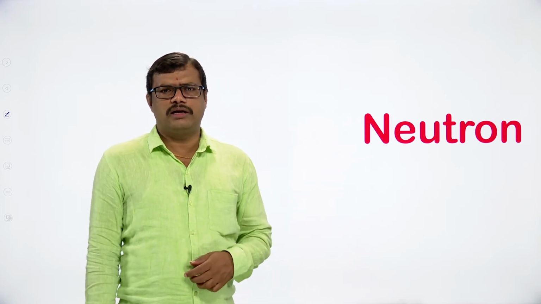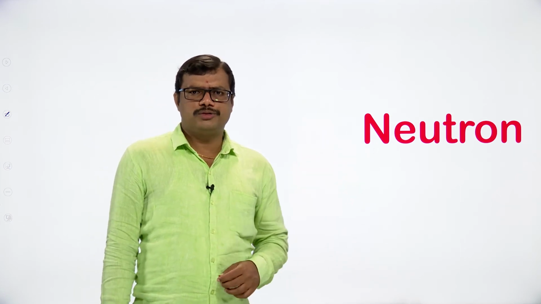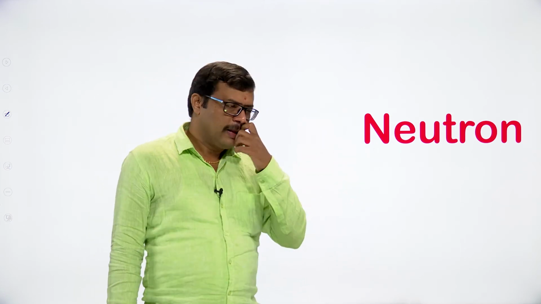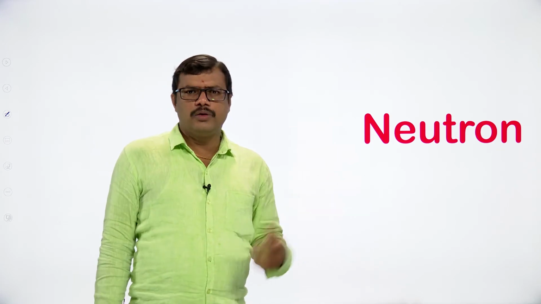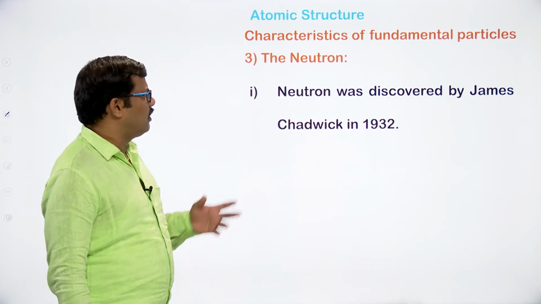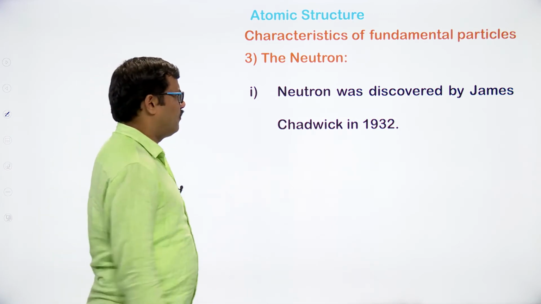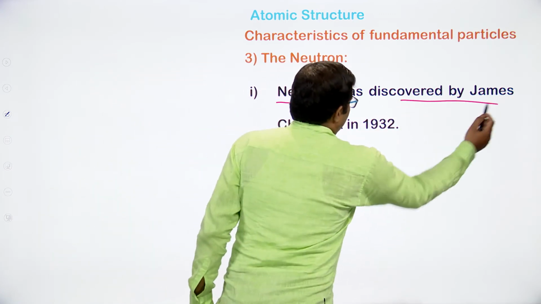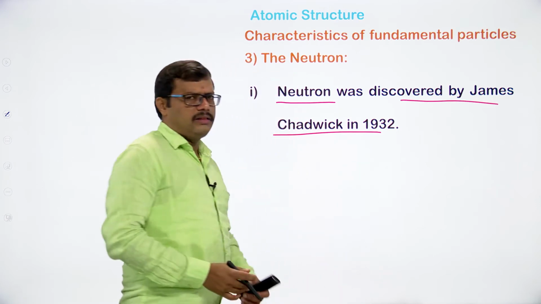So once the electrons were discovered, automatically scientists thought that there should be a positively charged species in it. The positively charged species is generally taken as a proton, and after that the neutron discovery took place. Why did the discovery of the neutron take a very long time? Of course, the neutron was discovered by James Chadwick in 1932.